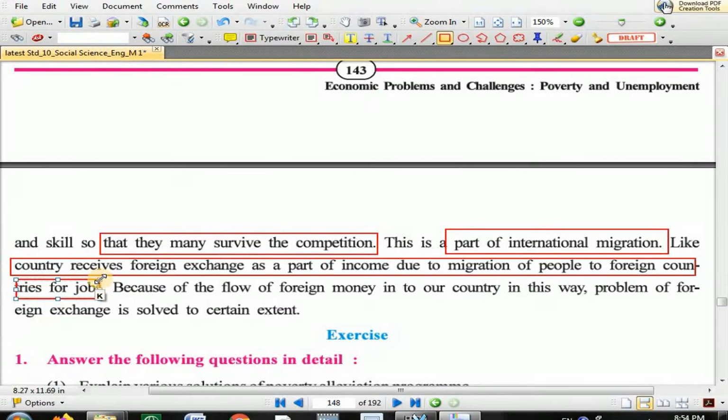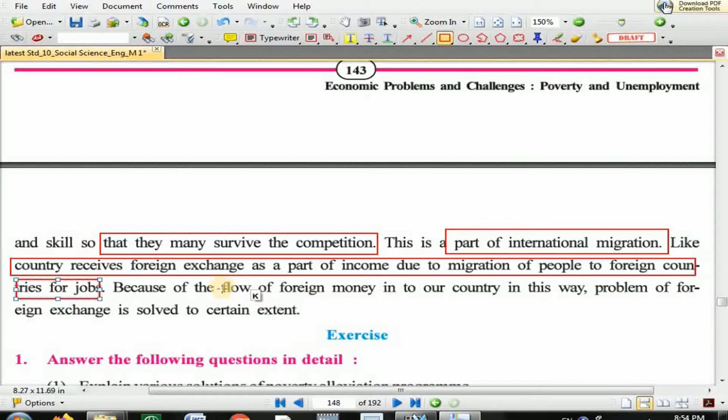Because I am sending money from America to India in terms of foreign exchange, India will get income in foreign exchange. And I am not the only one. There are crores of people like me who send their income to their families in India. So India receives foreign exchange because of migration of people to foreign countries.